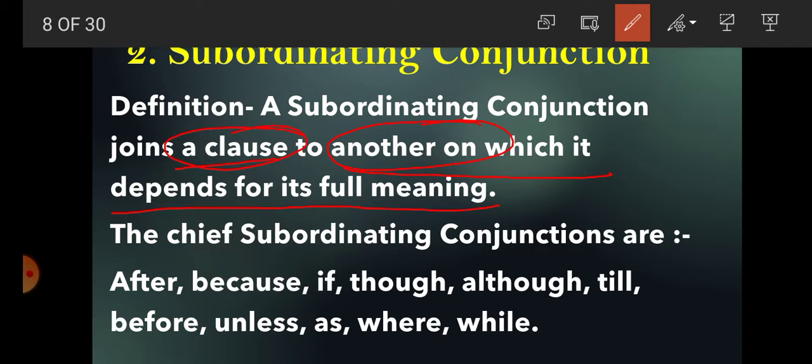So here there are two clauses, and the chief subordinating conjunctions are after, because, if, though, although, till, before, unless, as, where, while. They are subordinating conjunctions.